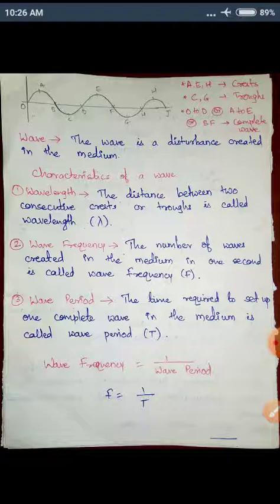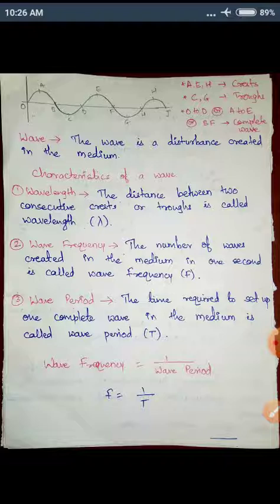Suppose I start a music system and it creates waves. So how many waves are created? Say 480 waves are created, or 512 waves, or 600 waves. That gives us frequency: how many waves are created in 1 second. Then wave period.